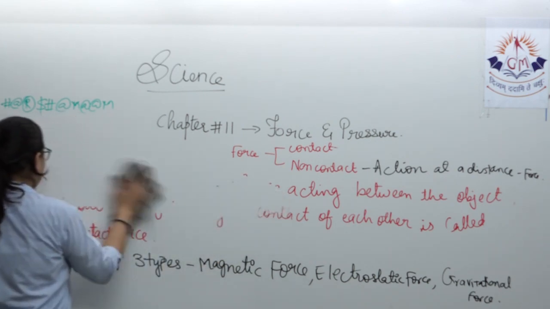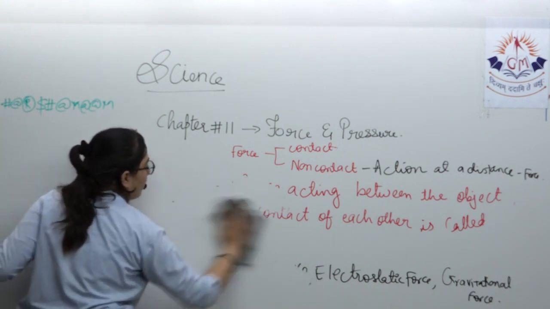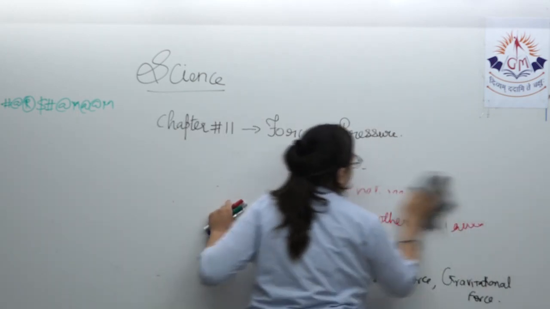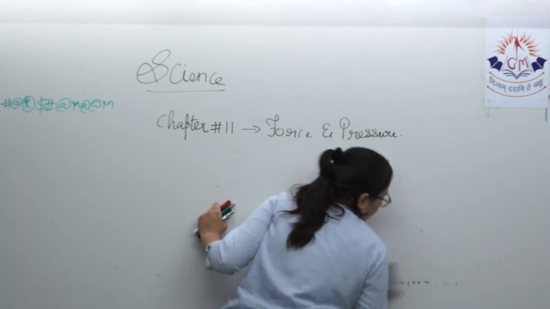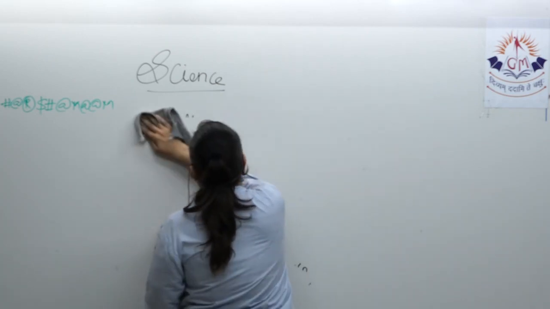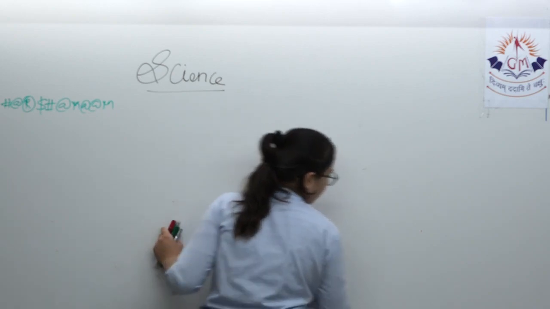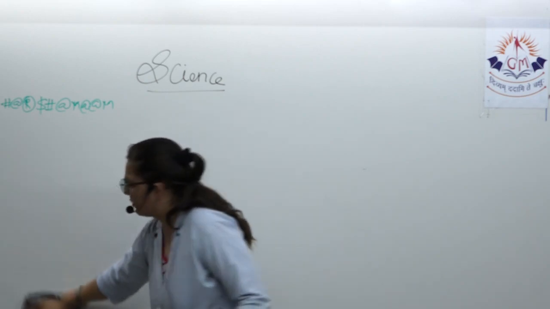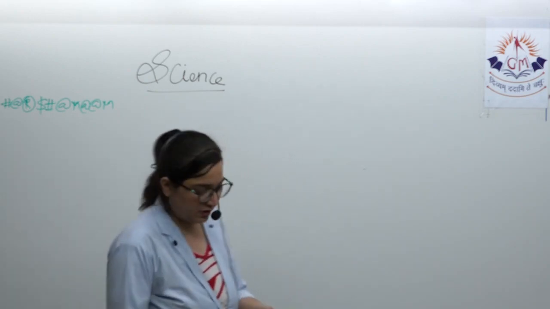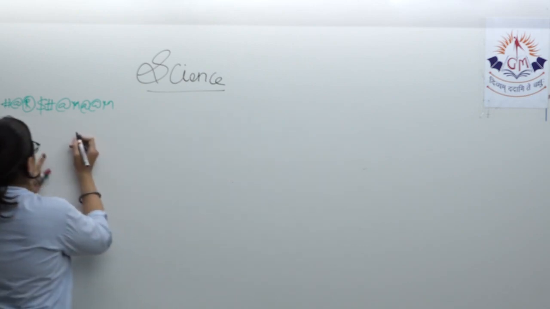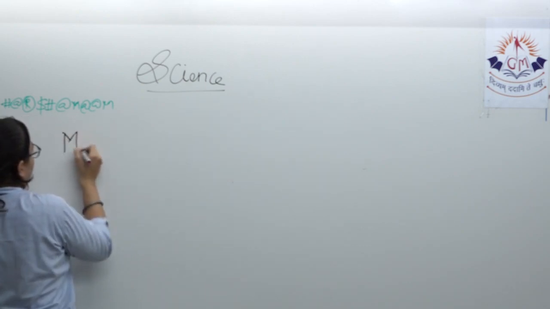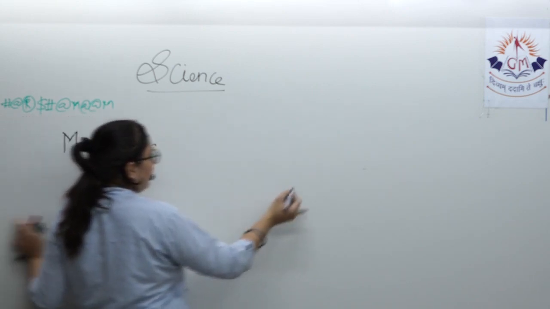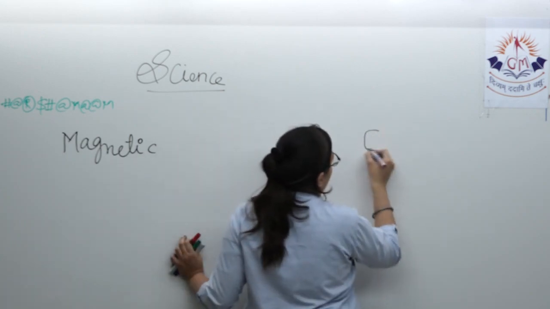Now magnetic force. The very first type of force is magnetic force, then electrostatic force.